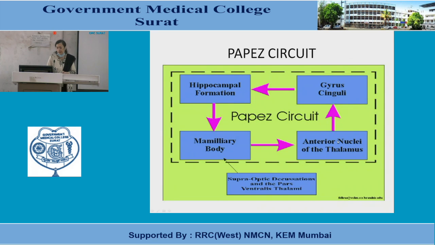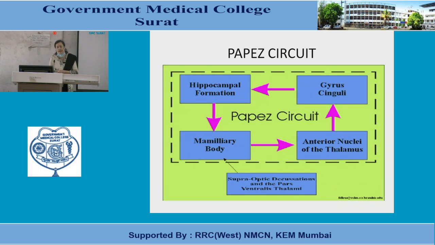Then fibers from the anterior nuclei of the thalamus enter into the cingulate gyrus, and from the cingulate gyrus, fibers again terminate into the hippocampus. So a circuit is formed, which is a reverberating circuit, and it has an important role in learning and memory.